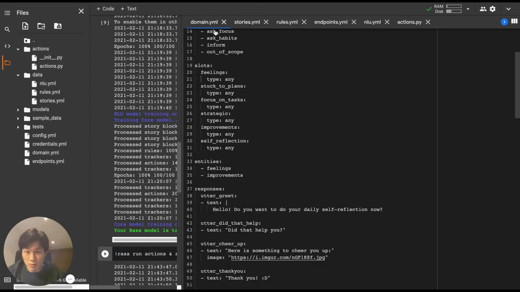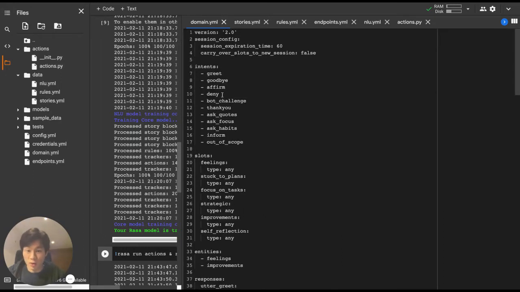So next, if we go back to the domain.yml file, in terms of slots, what sort of entities do we want to collect from these questions? And feelings, it could be something, for example, motivated, I'm feeling tired, etc. These are feelings entities. And if I stuck to plans, focus on tasks, these are probably Boolean, so it'll be affirm or deny, which we can use in the intents as shown here. And then later on, we can map it to a value of true or false.